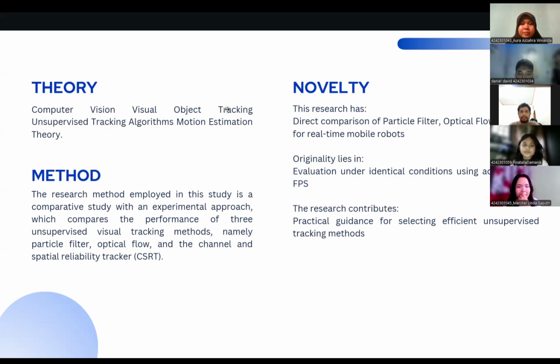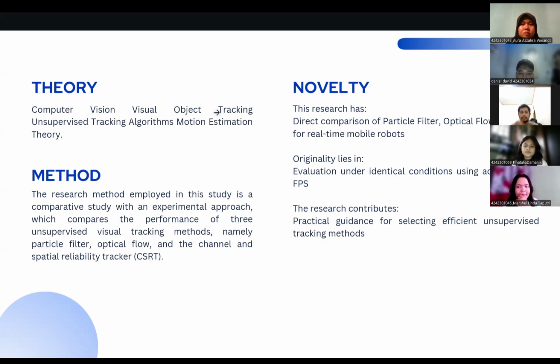Third is the experimental setup. First is hardware. The tests were conducted using a 1:10 scale mobile robot equipped with a camera and a Jetson Nano developer kit. Second is the dataset. The researchers created a custom dataset consisting of 2090 images capturing an RC car moving at speeds up to 2 amperes.